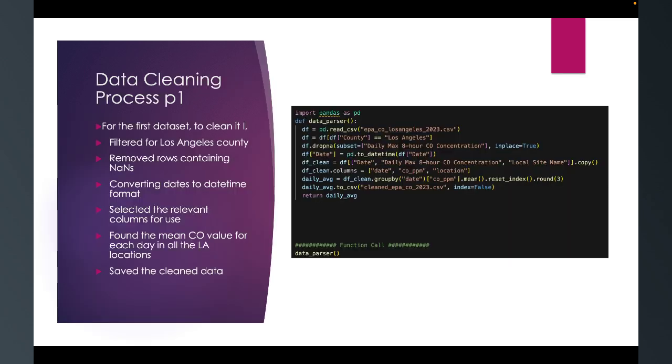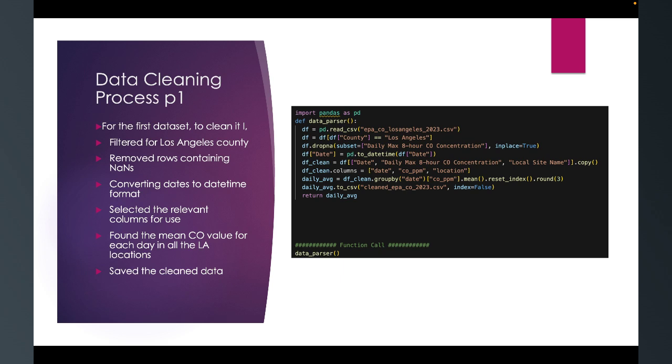So for the first data set, to clean it, it had many lines of code. It ranged from all different counties in California. So I had to narrow it down to just Los Angeles. I did that, and then I removed rows containing NaNs, and then I converted all the dates to the datetime format because it was in string format earlier, and then I selected all my relevant columns for use, which were the location,